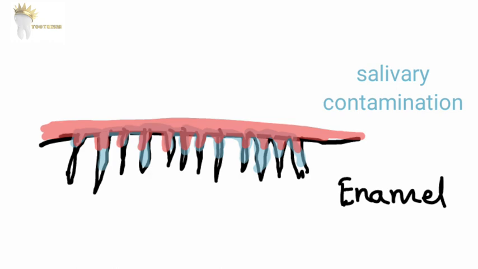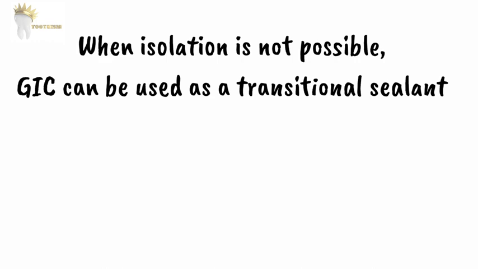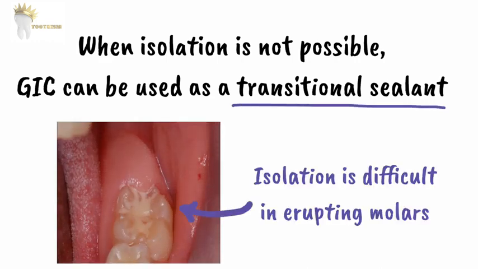Also, what happens because of salivary contamination is there is precipitation of glycoproteins onto the enamel surface. This greatly decreases the bond strength to the fissure sealant. That's why the application of glass ionomer may be considered as a transitional sealant when we cannot isolate properly.